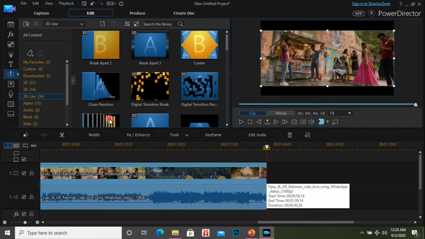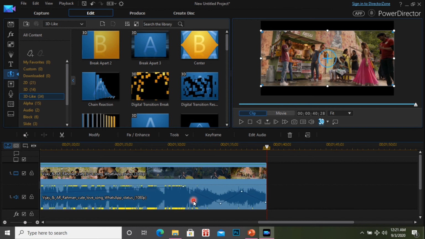In the same way, I already explained about sound editing. Here also you can crop. Suppose the audio length or your video length is very long, then you can cut. You can crop the video size. Suppose you want to increase or decrease the audio volume, then you can use this thread. Suppose it is not visible, just double click this particular layer, then it automatically appears. Or you may want to wait some time, maybe your system will hang. At that time you can't see that line, so wait some time, then this line will automatically become visible, then you can adjust the audio.